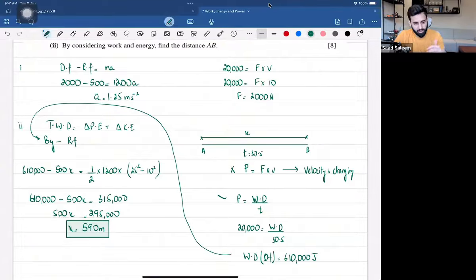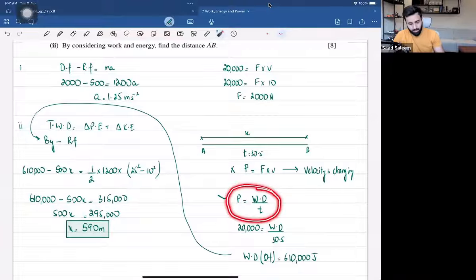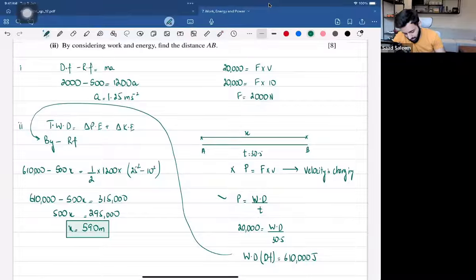So instead of finding out the driving force, what we can do is we can find out the work done by the driving force, because ultimately that's what we need, right? And we can find out the work done by driving force by using this formula. Power is equals to work done upon time. Okay, and when we use this formula, the work done that we get is basically the work done by the driving force only.